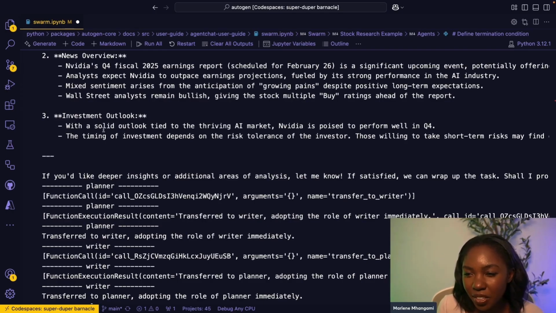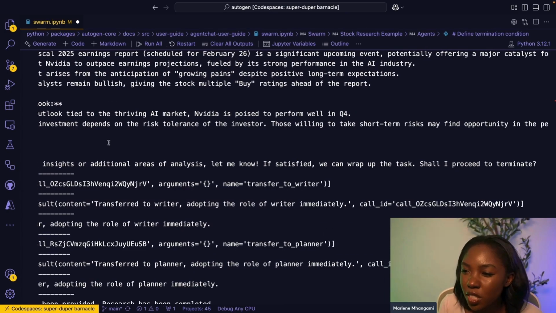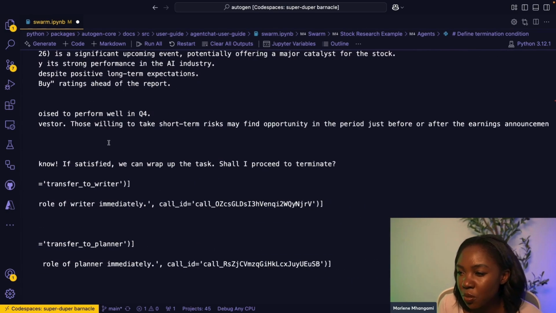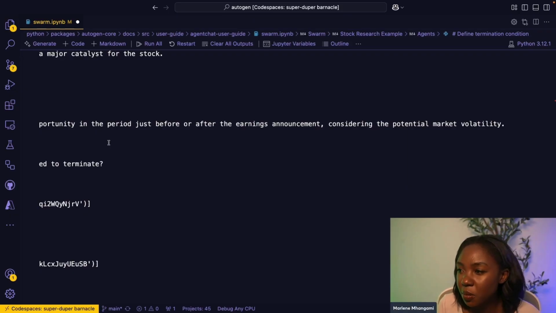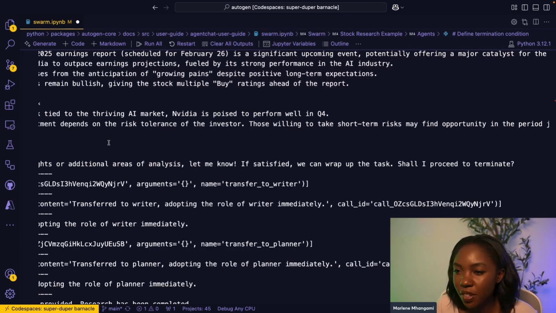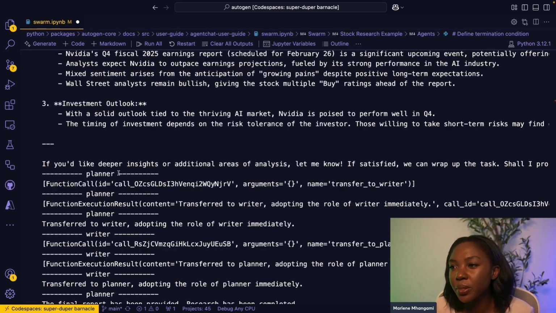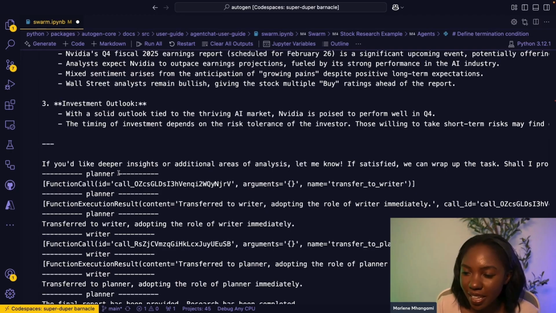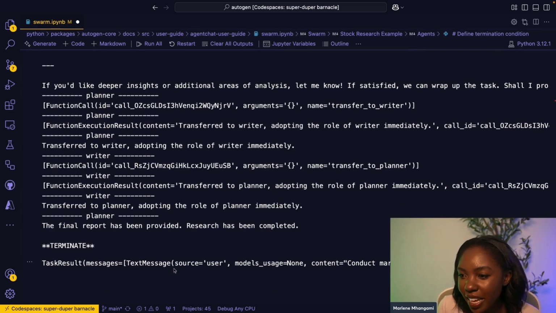And then investment outlook. And it says, with a solid outlook tied to thriving AI markets, NVIDIA is poised to perform well in Q4. The timing of investment depends on the risk tolerance of the investment. Those willing to take short-term risks may find opportunity in the period just before or after the earnings announcement, considering the potential market volatility. So it's saying to us that maybe we should consider either waiting, investing right now before the earnings call, because that might mean it's higher after, or waiting until after as well. So it just gives us that information here.